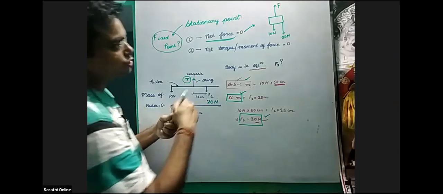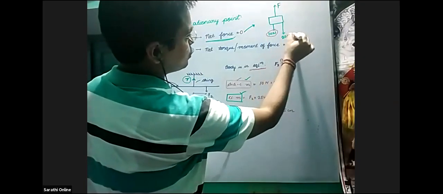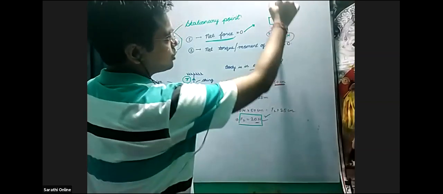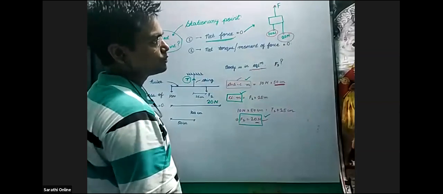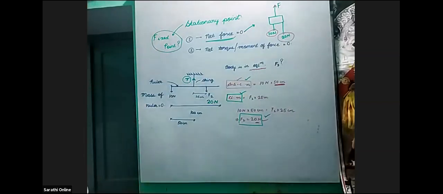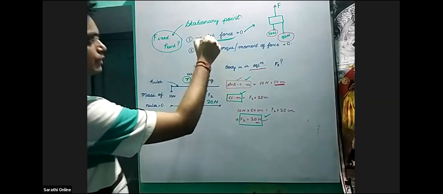So this is 10 and this is 20. What should be F so that there is no net force, the resultant force is 0?